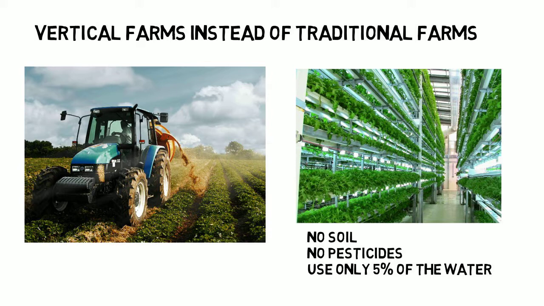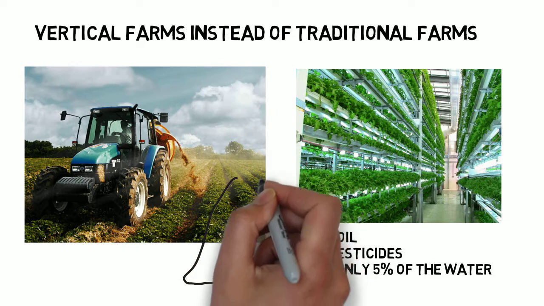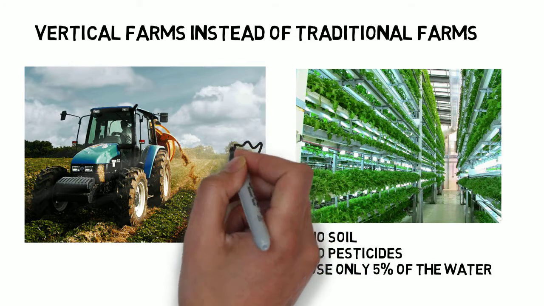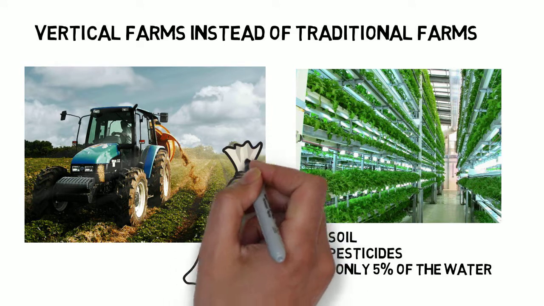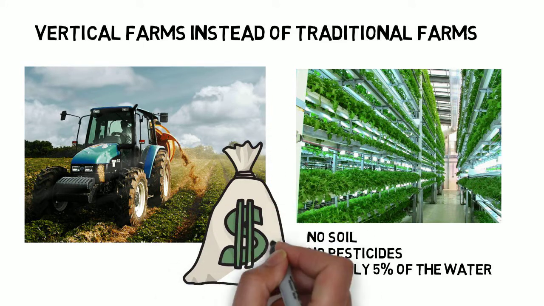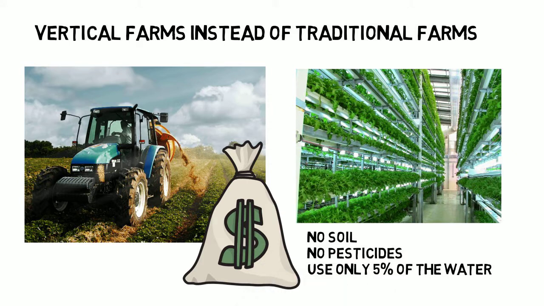Agriculture accounts for 70% of the water usage worldwide, and it plays a major role in water pollution. We have the means and the know-how to replace all traditional farms very fast. But due to our current economy that is based on profit, it's going to be a slow process.